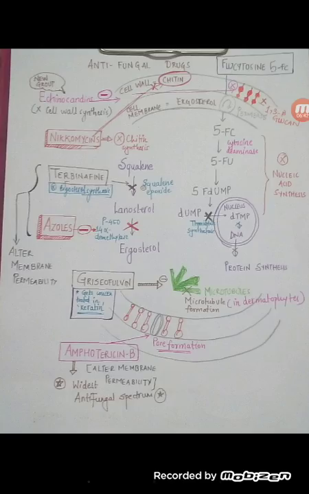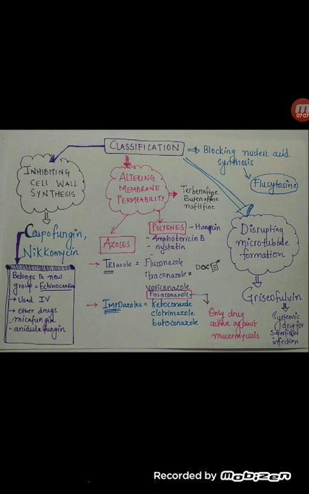inhibiting protein synthesis, right? So in brief, we have the drugs which act on the cell wall, drugs which alter the membrane permeability, drugs which inhibit microtubule formation, and drugs that are inhibiting nucleic acid synthesis, right? So now coming to the classification. As we got to know how and where they are acting, now we can easily classify them.